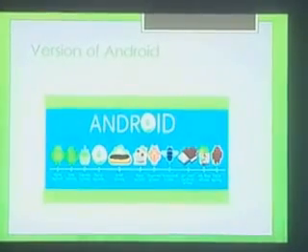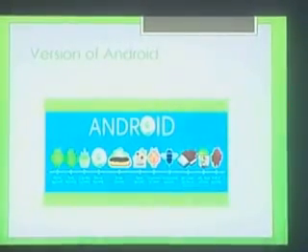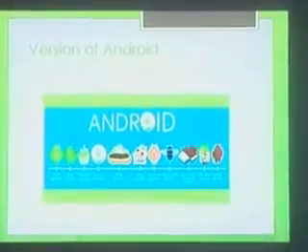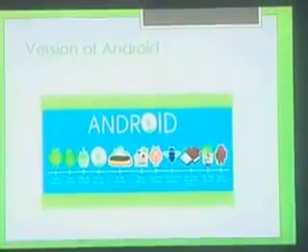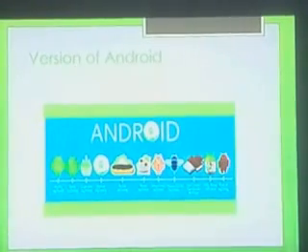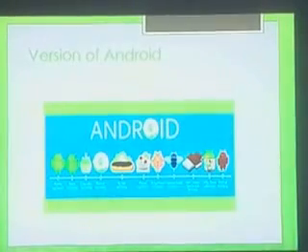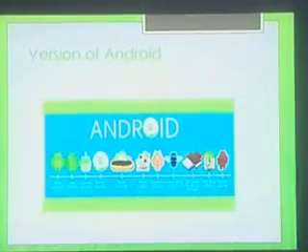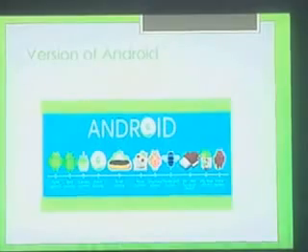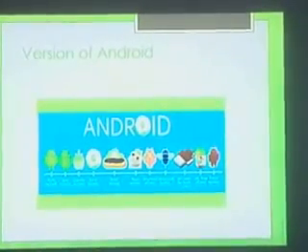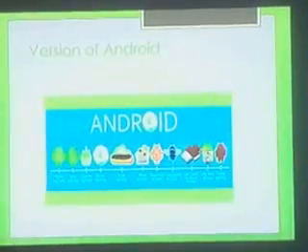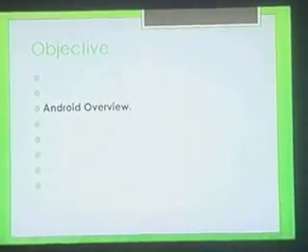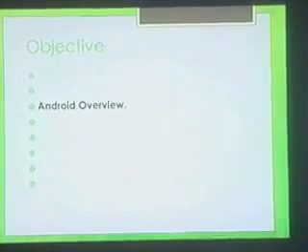The first version started with A, then B for beta, C for Cupcake, D for Donut, E for Eclair, and so on, and at the end Kit Kat, K. So we can imagine that the next version name starts with L. Can anyone guess the name? We will see it again later.